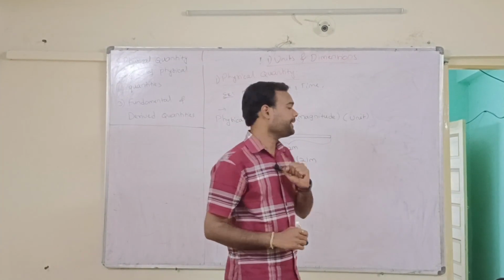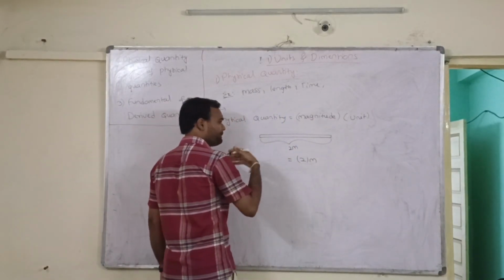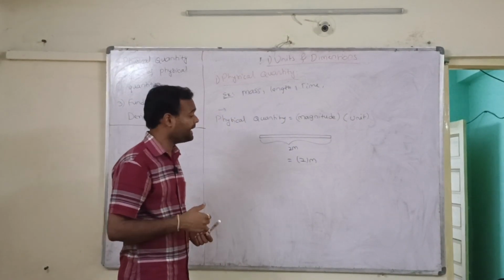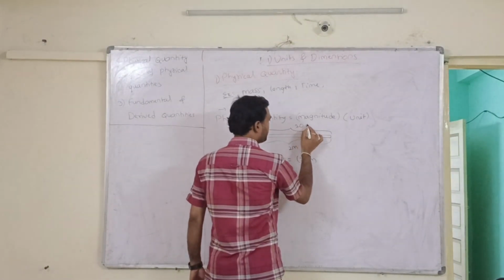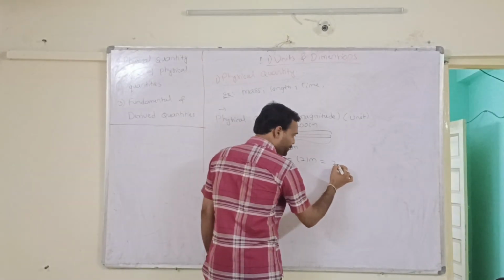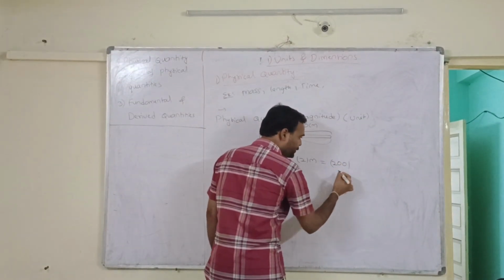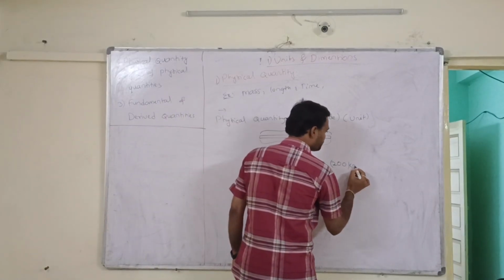Then, the same rod, if I represent it in centimeters, can I say it has 200 centimeters? Here 200 represents the magnitude, and the unit is centimeter.